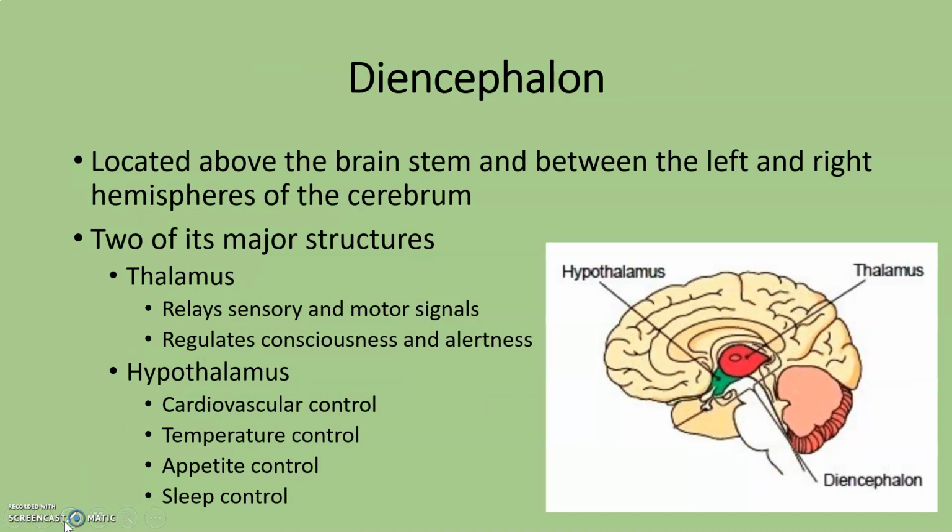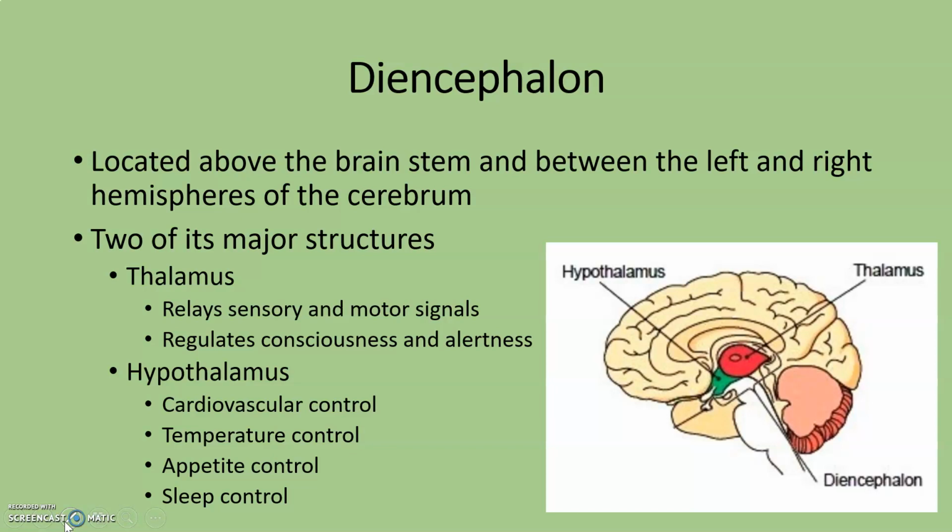We're now going to move into another division of the brain, which is called the Diencephalon. The Diencephalon is located above the brainstem and between the left and right hemispheres of the cerebrum. The Diencephalon consists of two major structures, the thalamus and the hypothalamus.